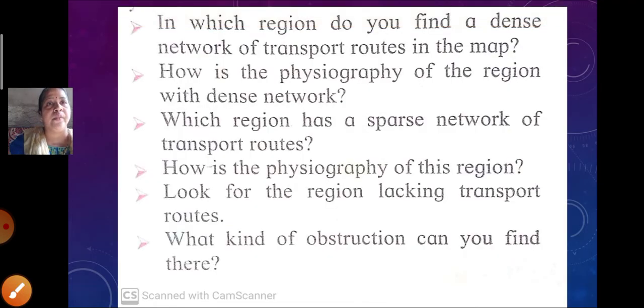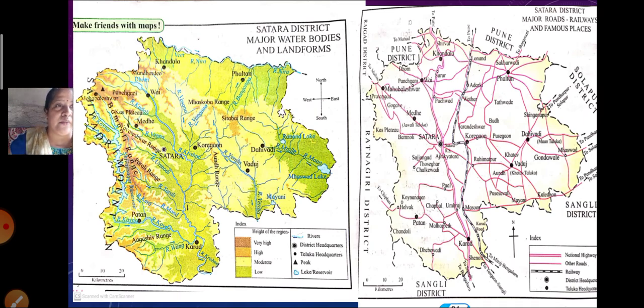Next question. Which region has a sparse network of transport routes? What is the meaning of sparse? Less, very less. Which region is having a sparse network of transport routes? Just see the transport route map again. If you see the transport route map, you will find that the center part as well as the eastern part is full of roads and railways. But if you see the western part of the Satara district, it is sparse. Here you can hardly see any transport routes. So what is the answer we are going to get? That is the western part of Satara district.